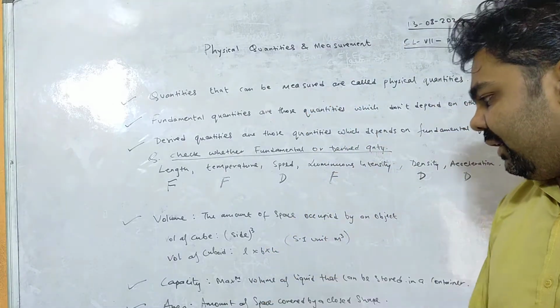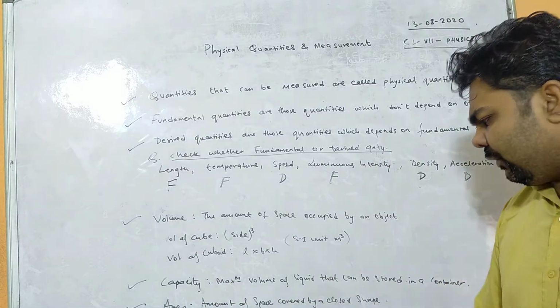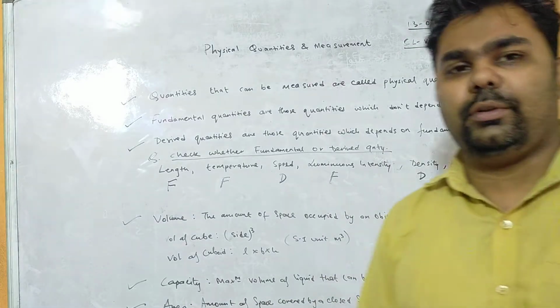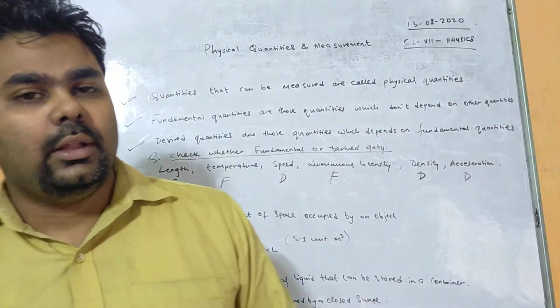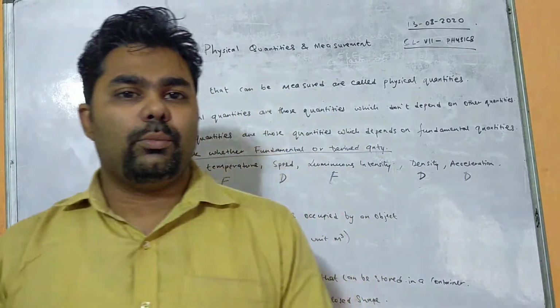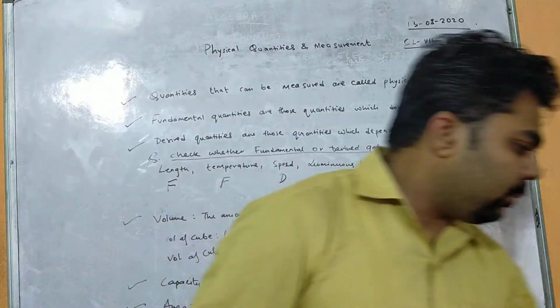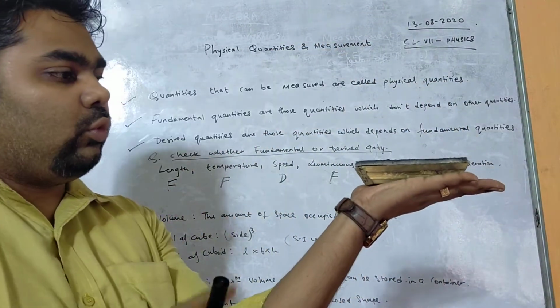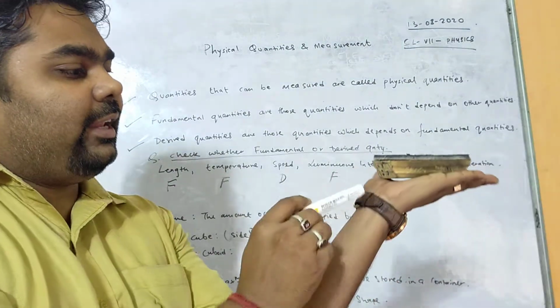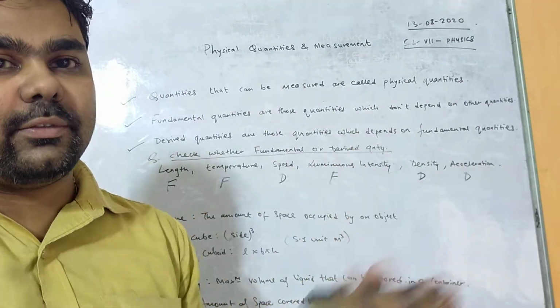Next, area: the amount of space covered by a closed surface. If I ask what is the area of a rectangle, you will say, sir, length into breadth. Whenever an object is resting on a surface, only its length and breadth are in contact with the surface.